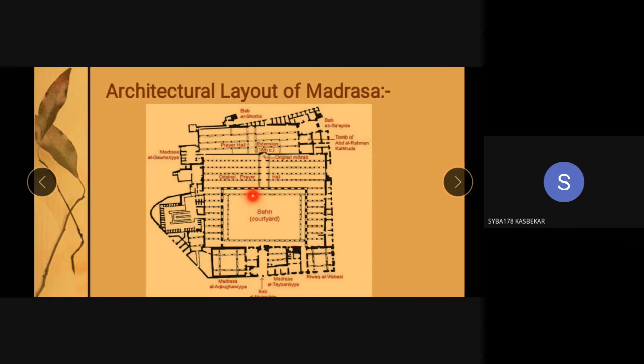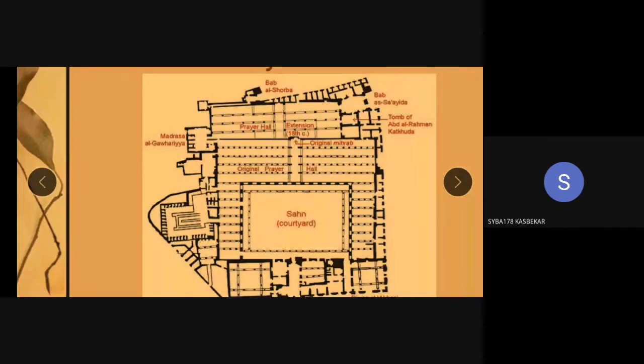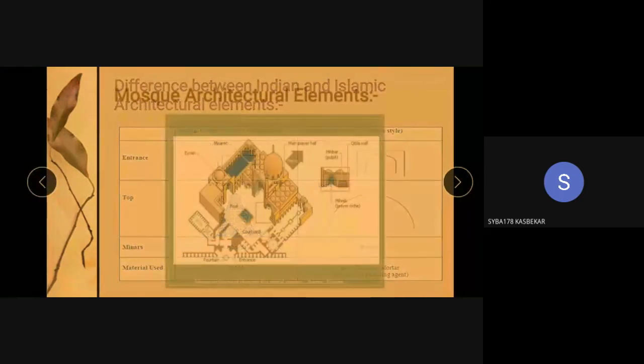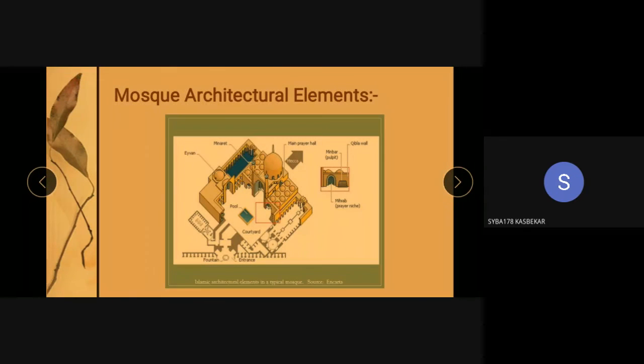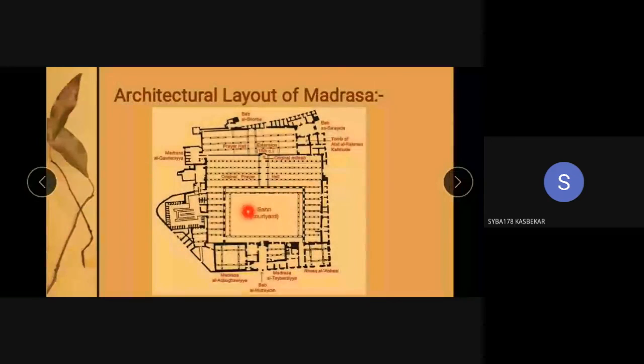Again it has a prayer hall, similar to the mosque. So it has a prayer hall, and it has a courtyard also. Madrasa architecture and mosque architecture are very much similar. Firstly, both the architectural monuments serve the function of religion.